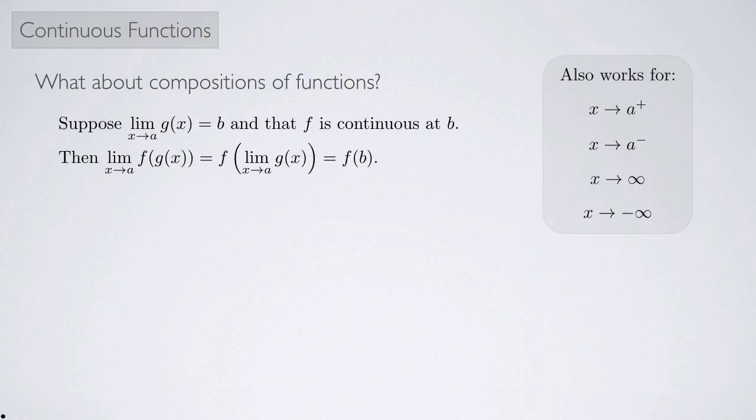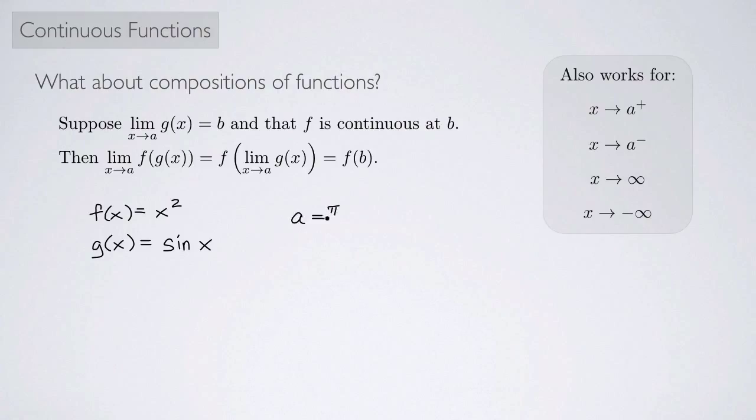And this also works if you let x approach a from the right or from the left, or even if you replace all of the x approaches a's with x approaches infinity or x approaches negative infinity. So let's look at an example. Suppose I have f of x equaling x squared, and let's suppose I have g of x equaling, how about sine of x? And we'll let a be pi over 2.